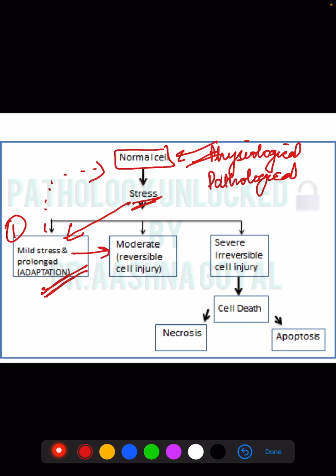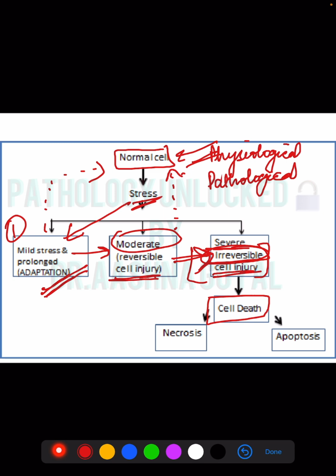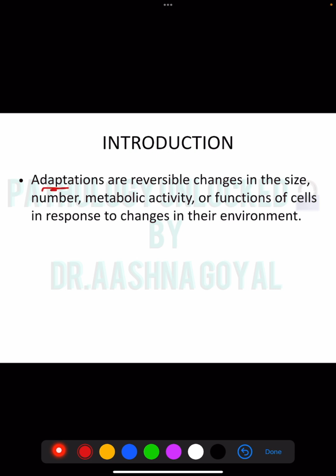If the stress continues, it will convert into reversible cell injury. This is moderate stress. This is also reversible. If the stress is removed, it can become a normal cell. If the stress still continues, it becomes a severe irreversible condition, irreversible cell injury, and this irreversible cell injury is known as cell death. It can occur by two forms, either necrosis or apoptosis. This is not reversible. It can never become a normal cell again.